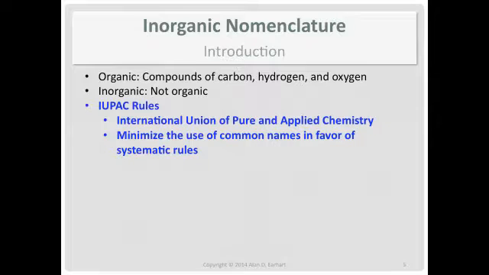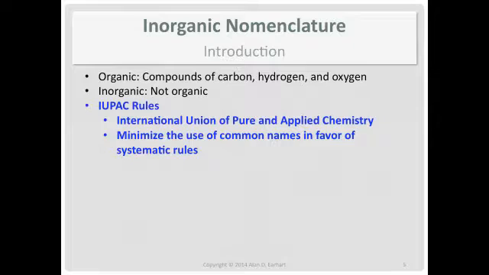Up until the late 1700s, there had been a number of attempts to revise chemical nomenclature, but there was a publication in 1787 by Lavoisier, Berthollet, and Fourcroy, which put together the major efforts at the time, and they tried to standardize the naming rules.